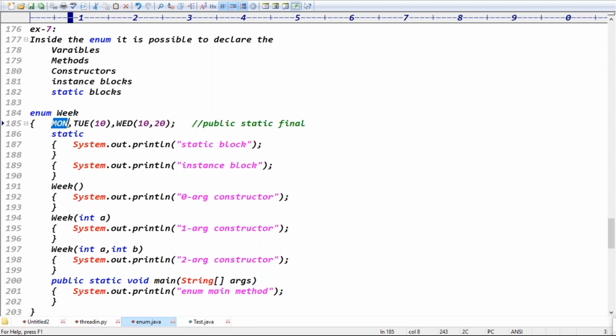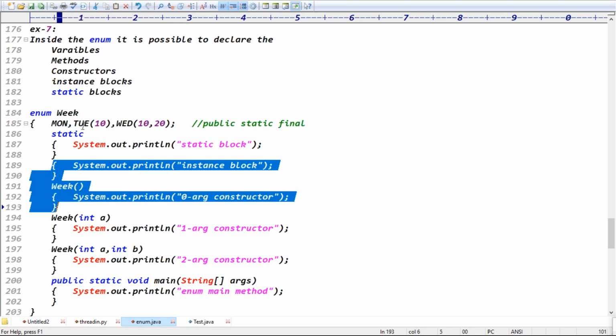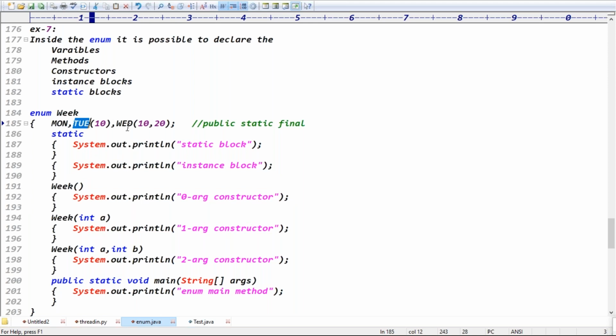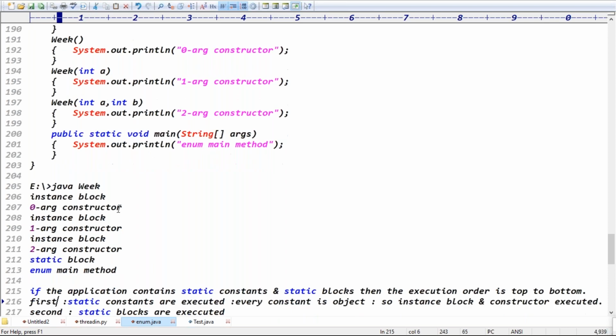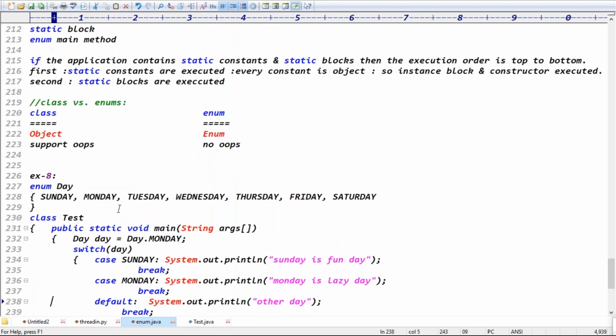When a constant is loading, that constant is an object, right? So what happened here for this object? The instance block executes before the constructor, right? For the second one also the same thing: instance block, then constructor. Third one also instance block, then constructor, right? Exactly. And the last example we discussed was the switch argument, guys.